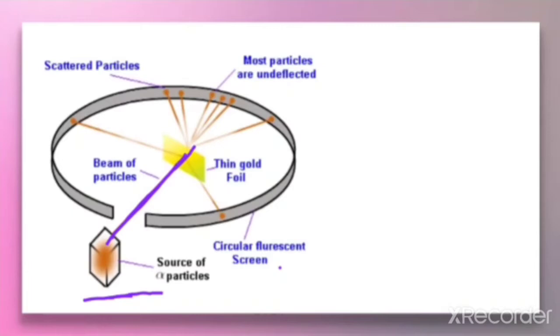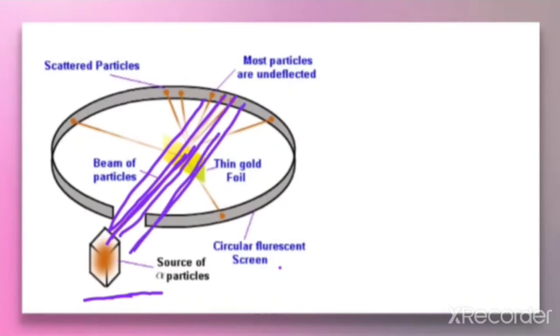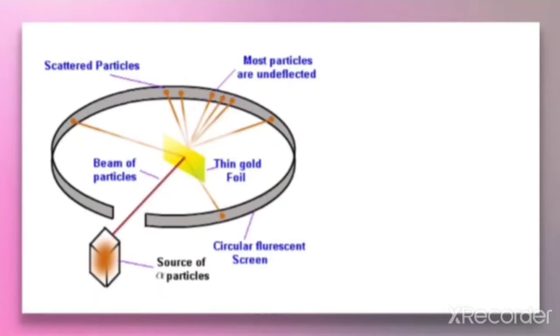During his experiment, he observed that most of the alpha particles made to pass through the gold foil went undeflected. That means they passed through the gold foil without any deflection. So that is the observation he made.